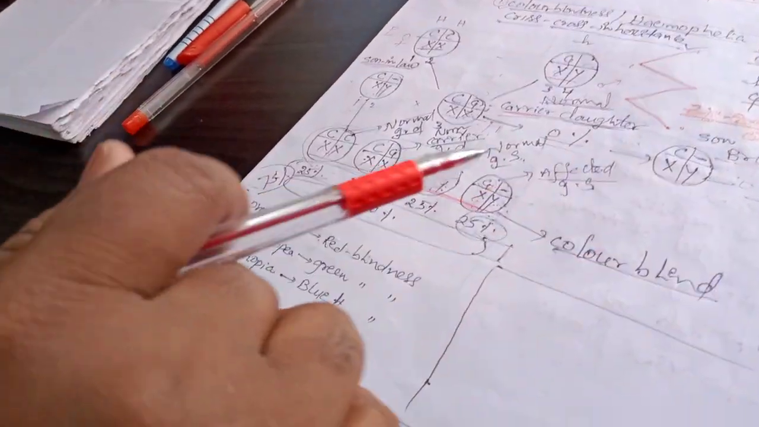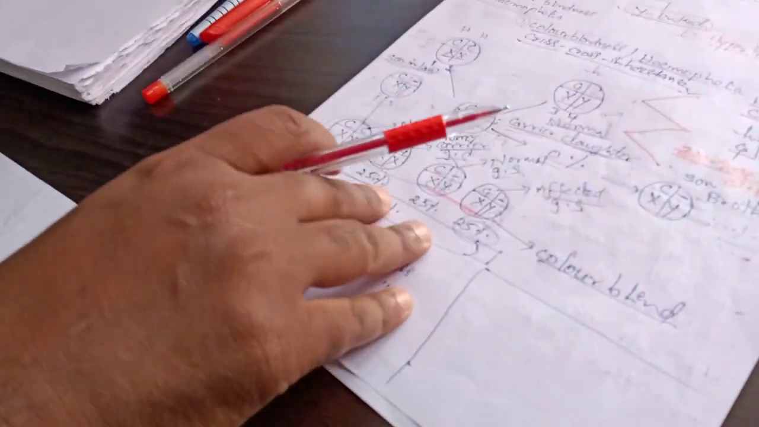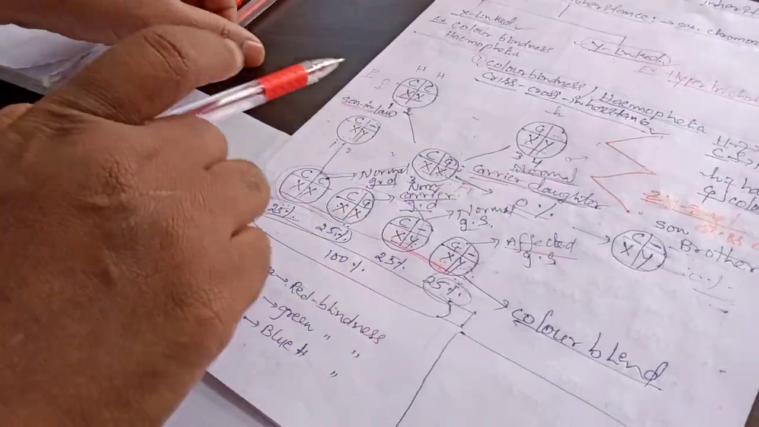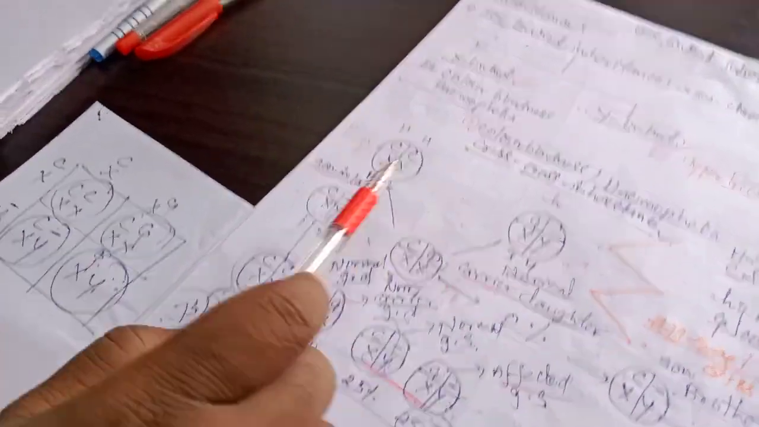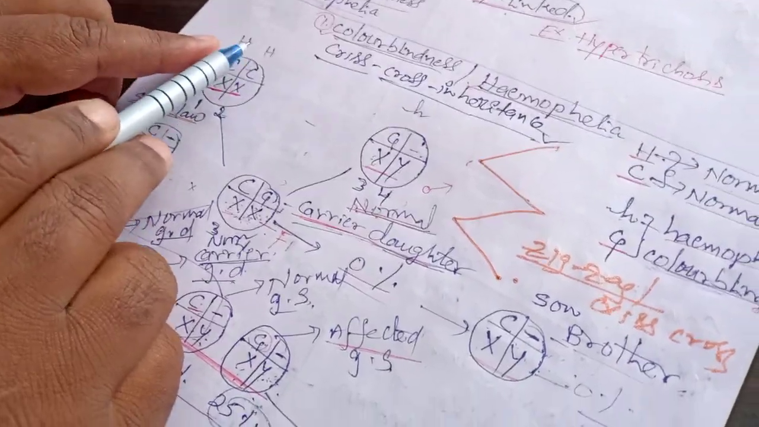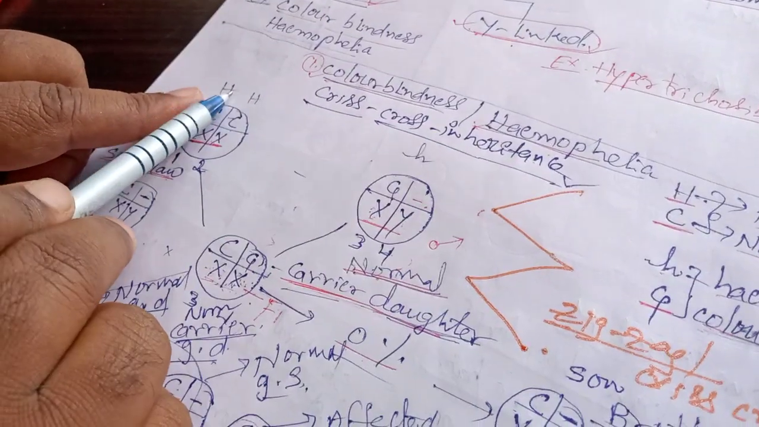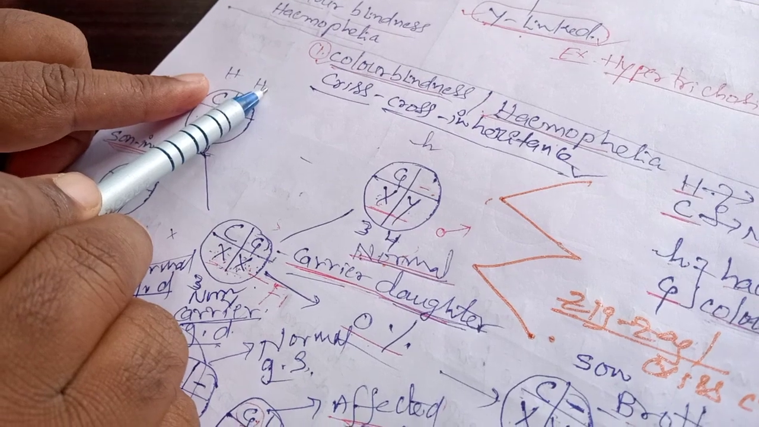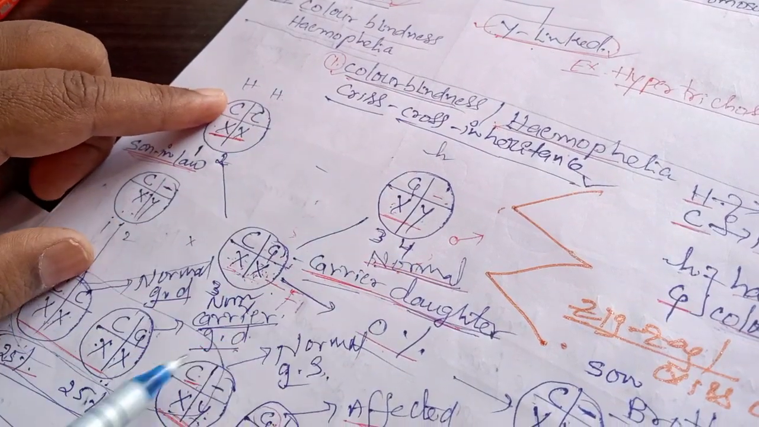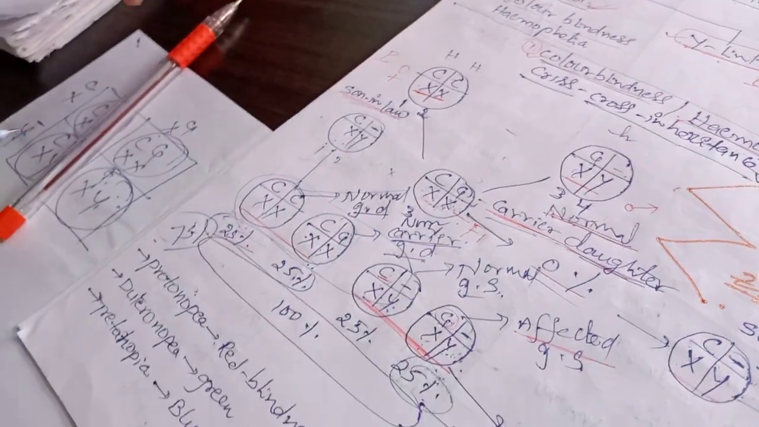Next one is color blindness. Same thing here. For hemophilia, we take the capital C and small c genes. Instead of the capital C, if you take H and h, that means hemophilia, then automatically everything will come the same.